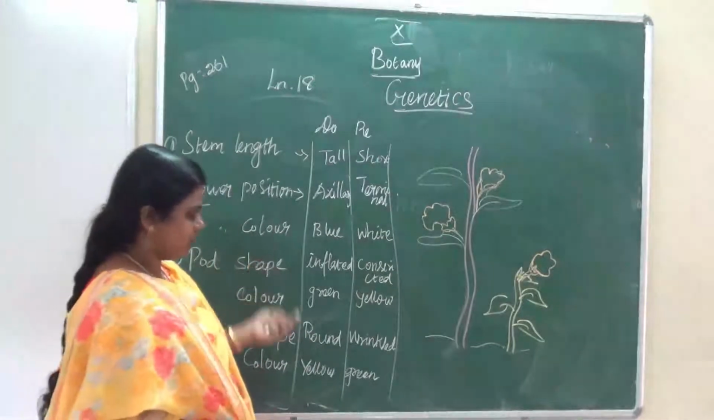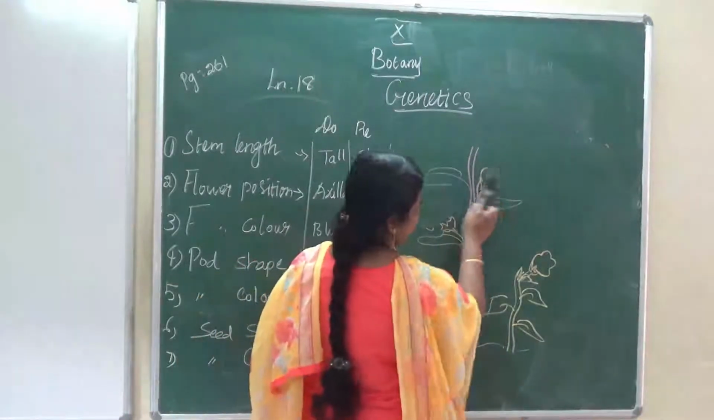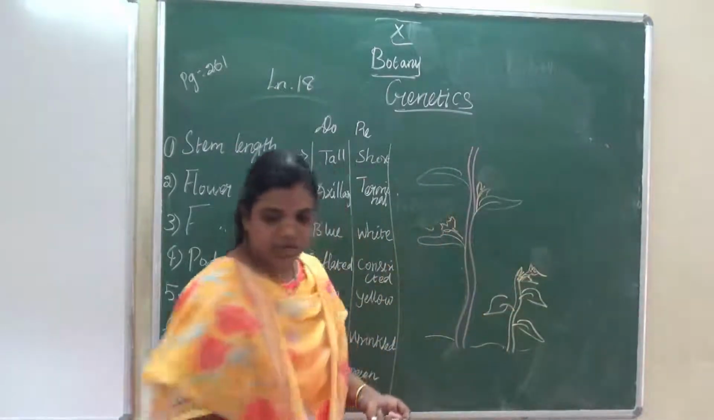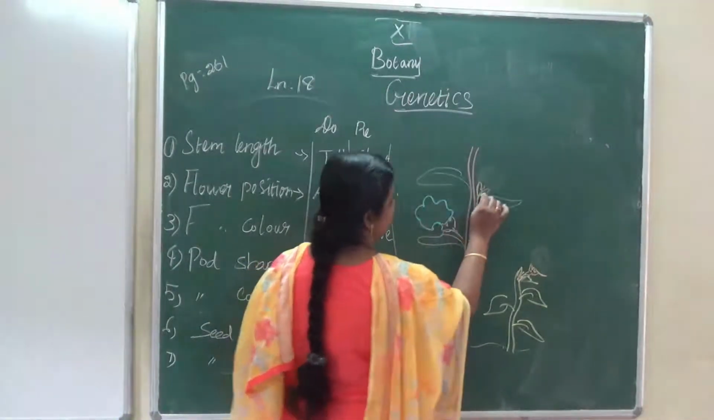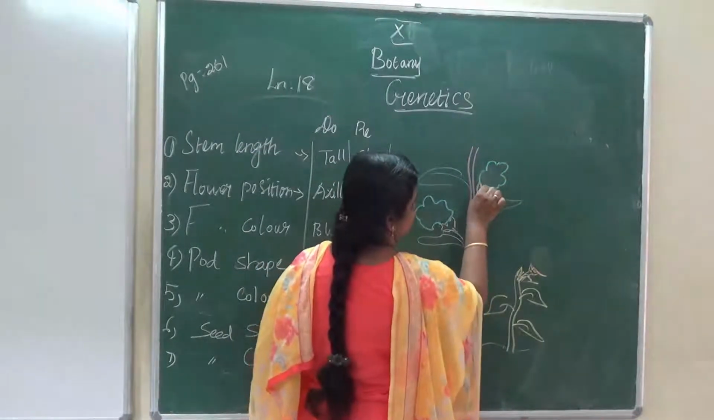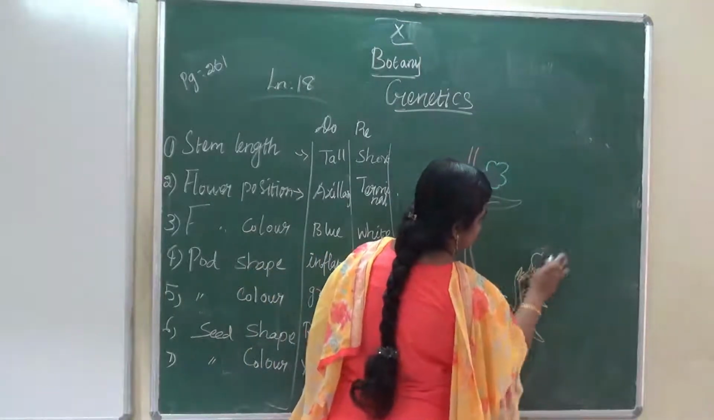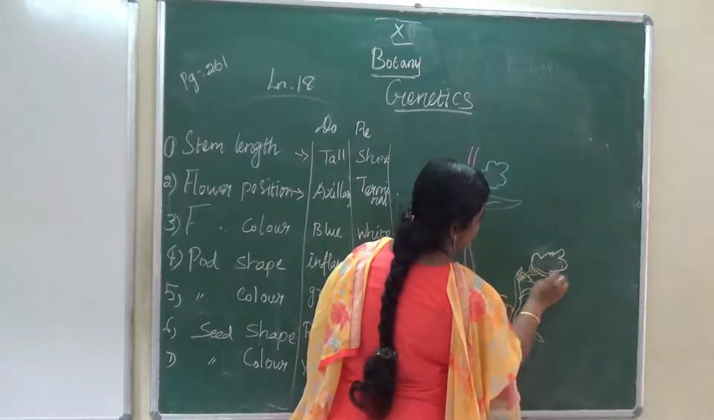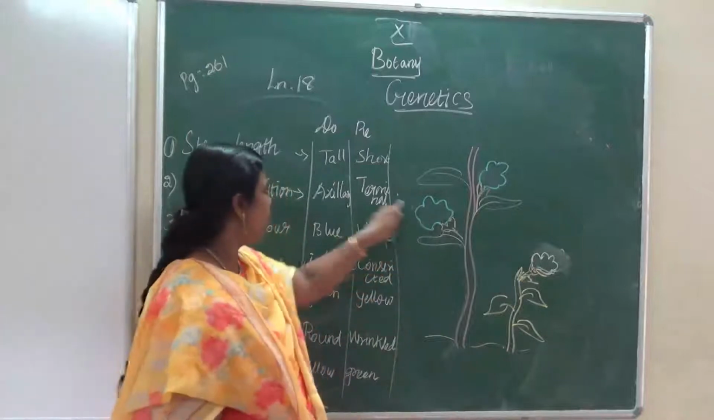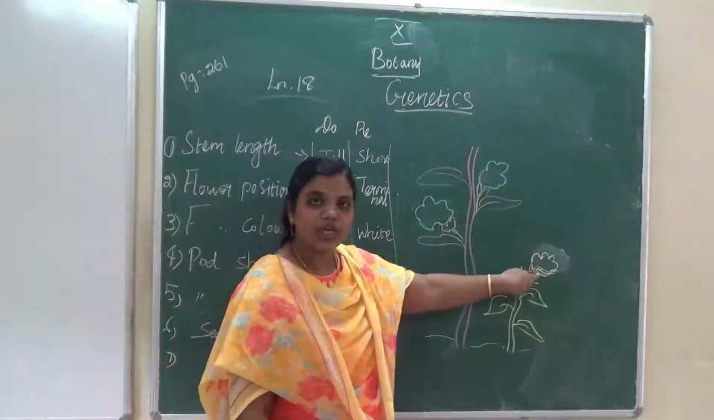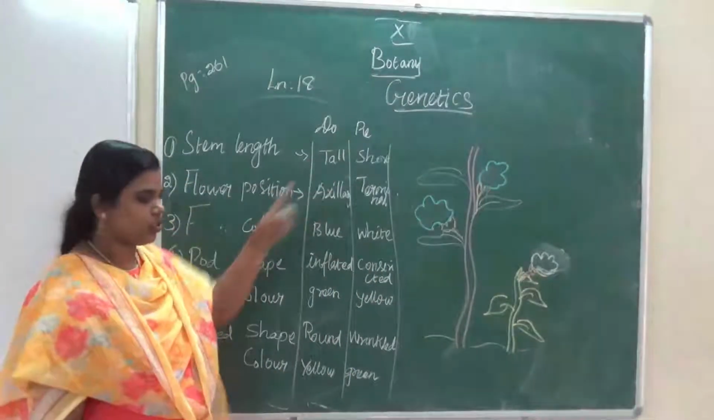Then flower color. The dominant flower color is which color? Blue. And this one? White. So dominant is blue and recessive is white. This is the third difference between the dominant and recessive character.